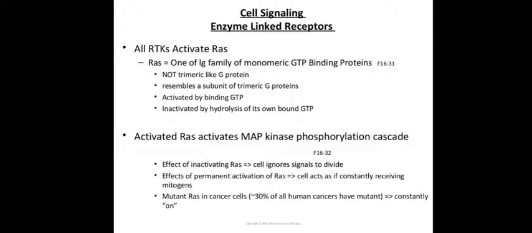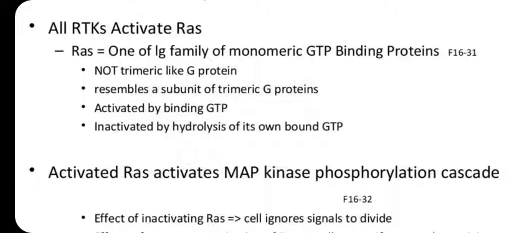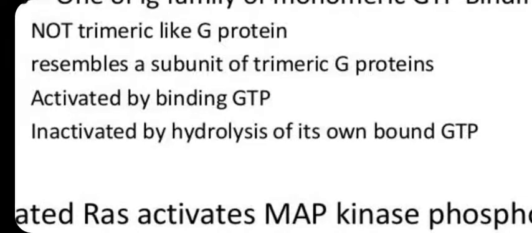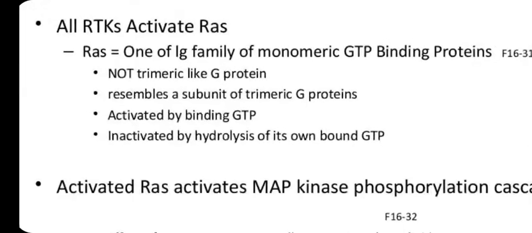So let us see how RTKs are activated. Most RTKs finally activate the RAS protein. RAS is a family of monomeric GTP binding proteins, not trimeric like G protein. It resembles G protein in certain activities: it activates itself by GTP binding and is inactivated by hydrolysis of GTP.